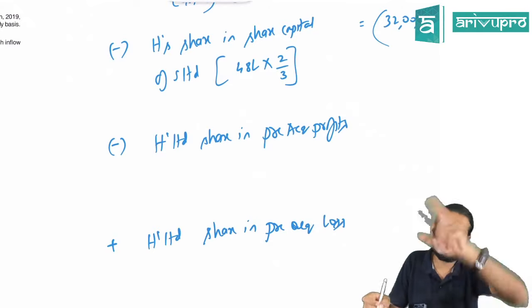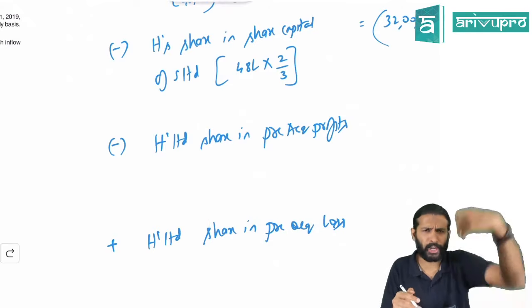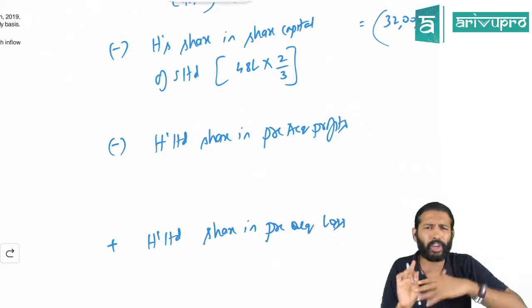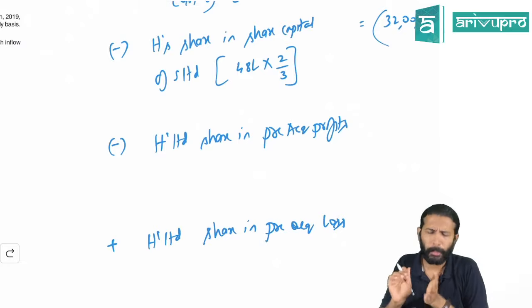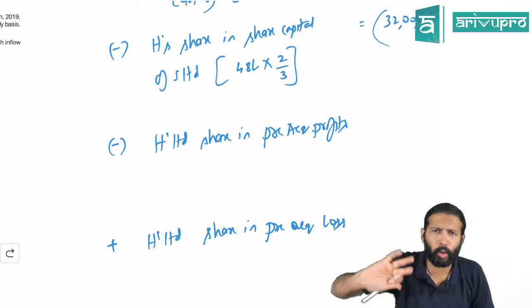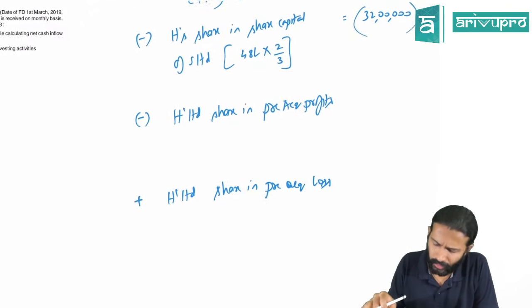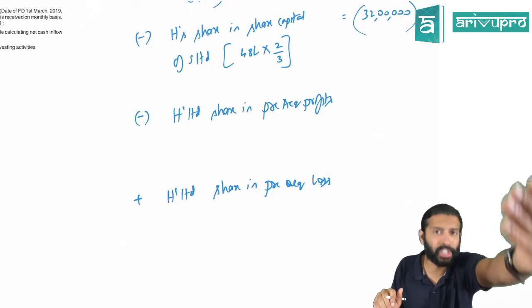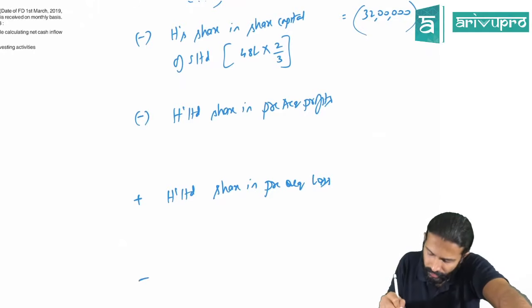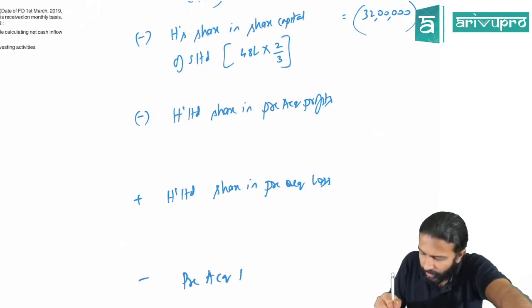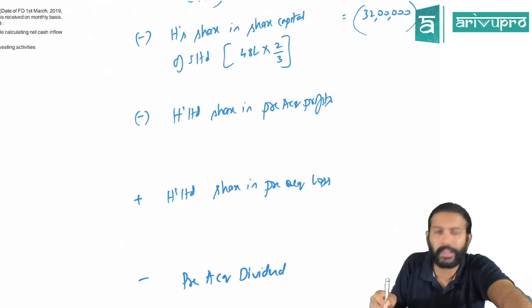If you want, you can net off the pre-acquisition profit and loss and get one final number. But for simplicity, I'll treat both of them separately, because both are there. Let's work it out like that. And if there is any pre-acquisition dividend also, you will deduct. Yes, that I've also discussed with you. If there is a pre-acquisition dividend, it needs to be deducted.